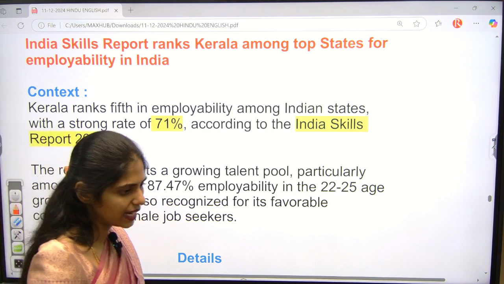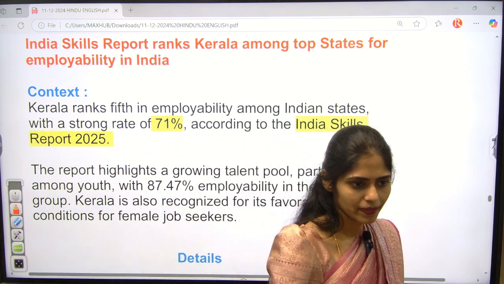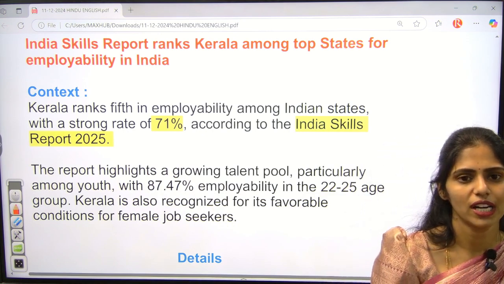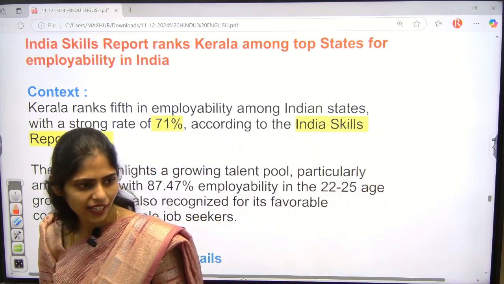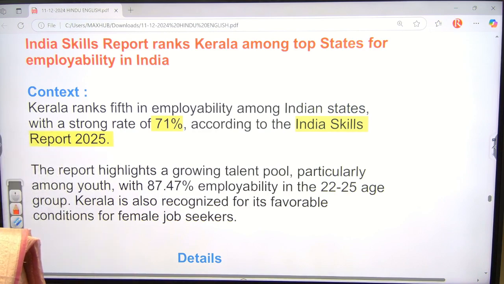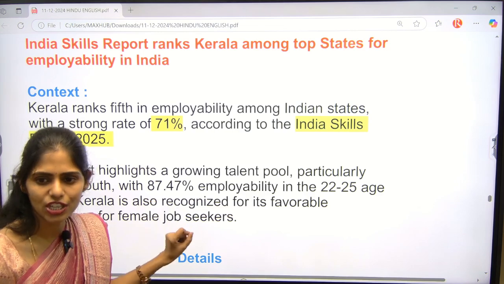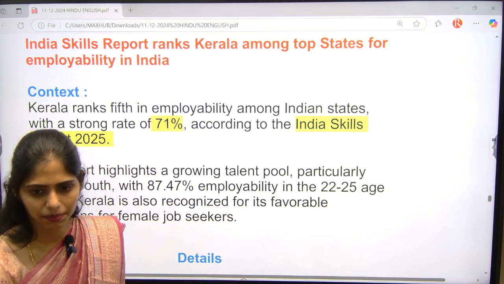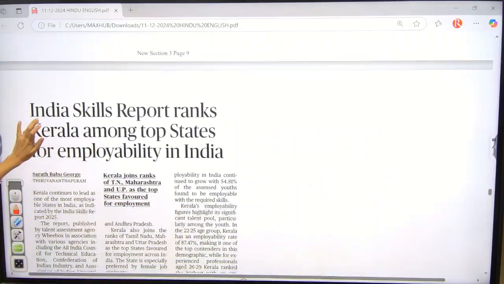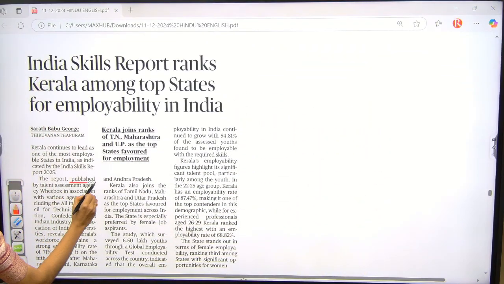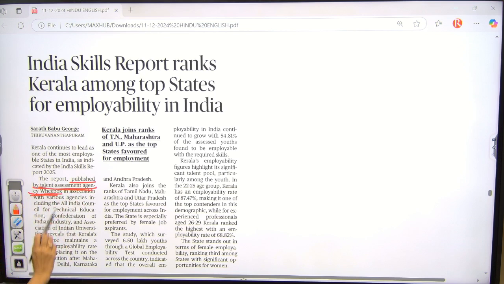Can we even connect it with TFR? TFR in South Indian states is more or less? Less. Why? Because literacy level is high. So along with literacy and skills, can we say that these states are providing good employment opportunities for the people? That is the thing that you have to see here. And especially you have to see which organization released this report. This report was published by the talent assessment agency VBox, okay? Talent assessment agency VBox. You have to see that.